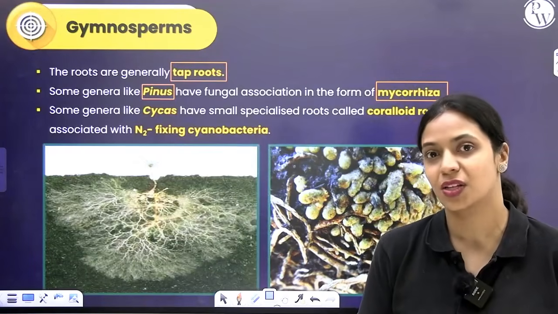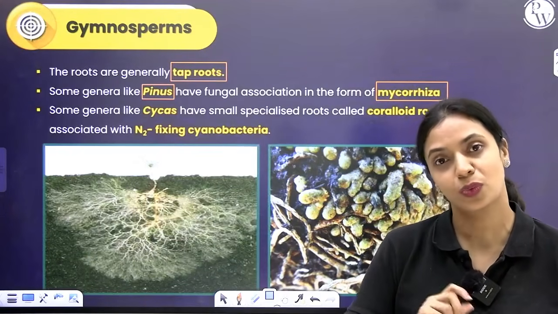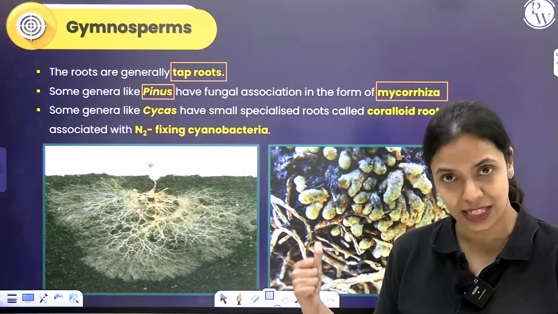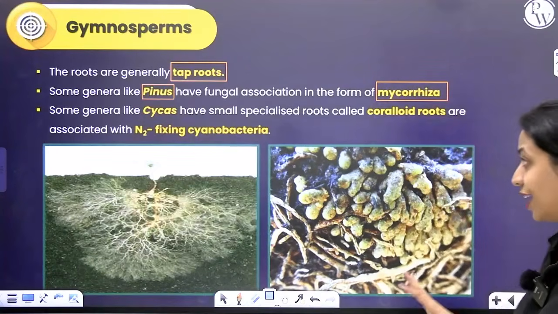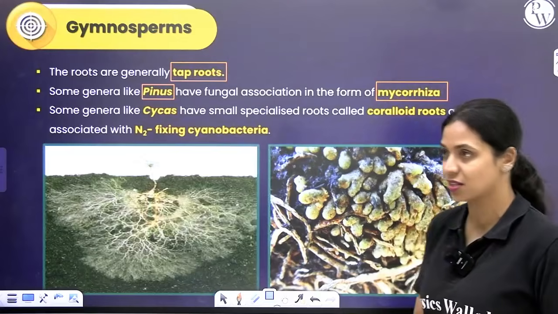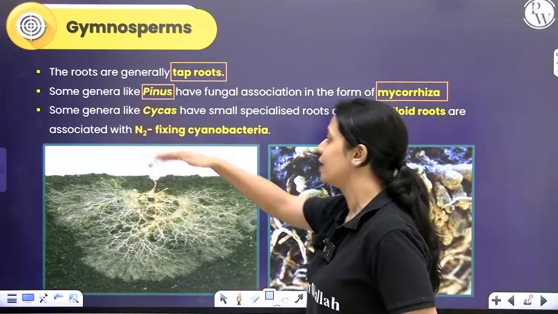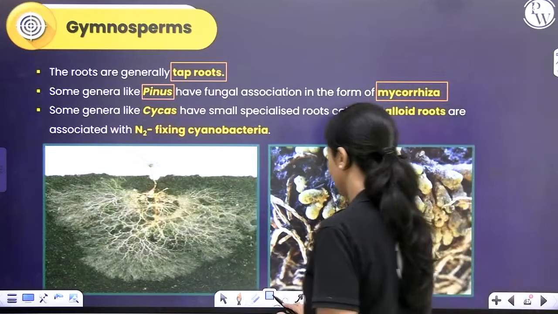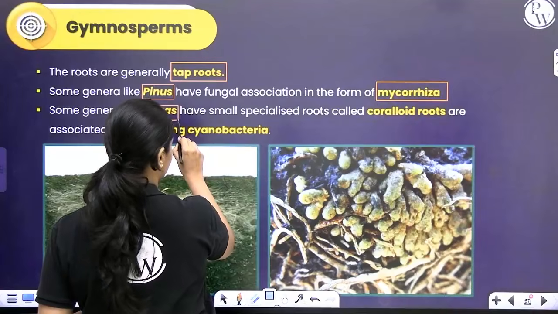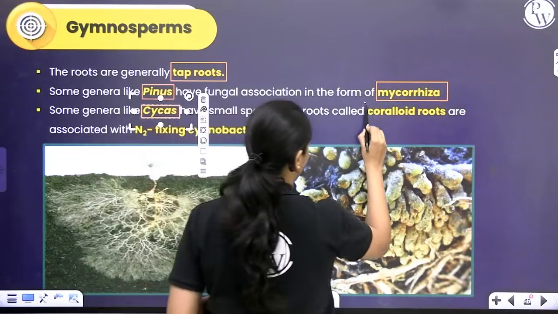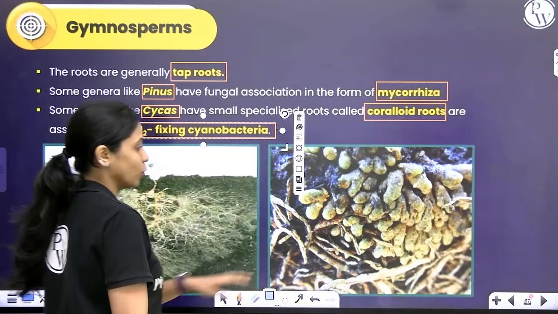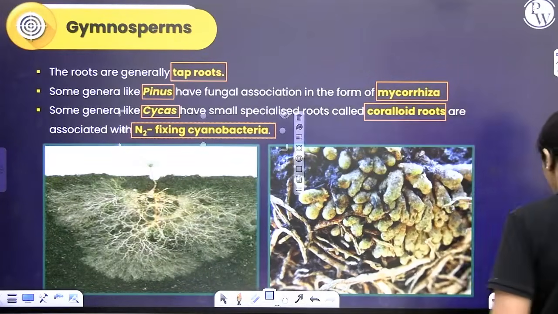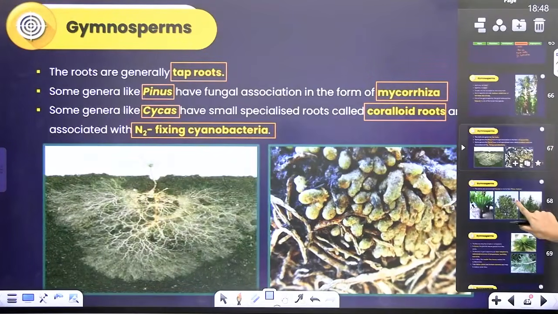So, organisms that are capable of biological nitrogen fixation will symbiotically be associated with these plant roots and help in nitrogen fixation. In return, they will get food and shelter because they themselves are capable of synthesizing food. So, in genera like cycas, there are specialized roots called coralloid roots. They are associated with nitrogen fixing cyanobacteria like nostoc and anabaena. That's about the root. Now let's talk about the stem.